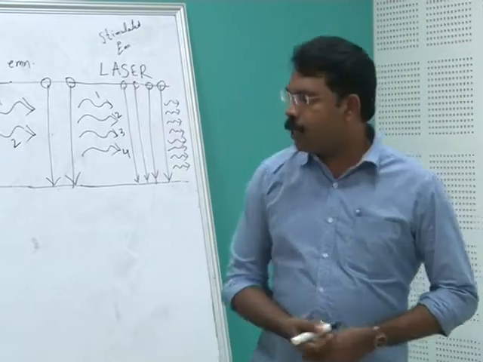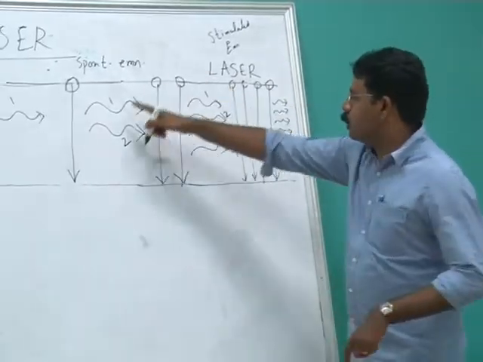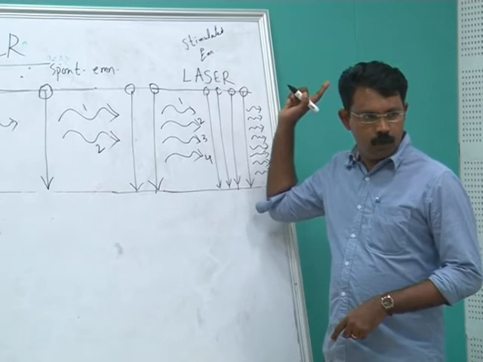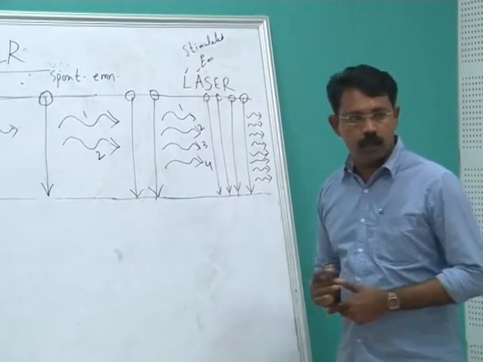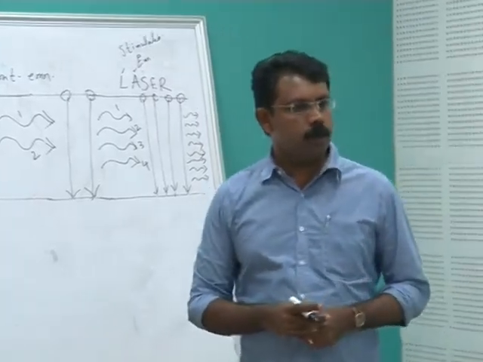That is, by stimulating the atoms present in the higher energy state, I am getting multiplication of photons. By the multiplication of photons, I am able to get the light amplification. So this is the basic principle of laser.